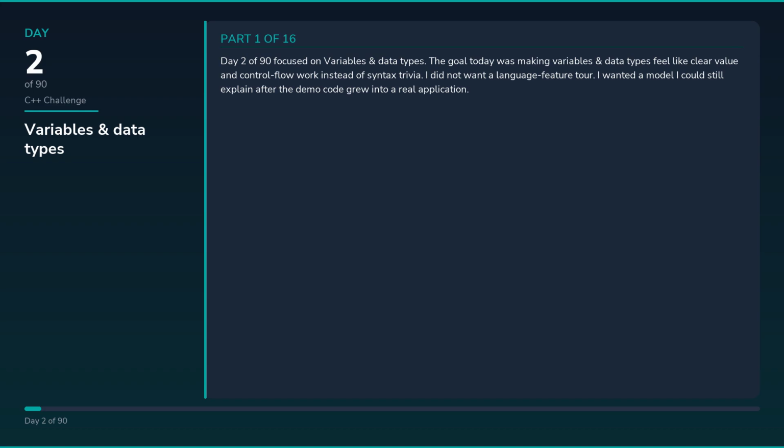Day 2 of 90 focused on variables and data types. The goal today was making variables and data types feel like clear value and control flow work instead of syntax trivia. I did not want a language feature tour. I wanted a model I could still explain after the demo code grew into a real application.